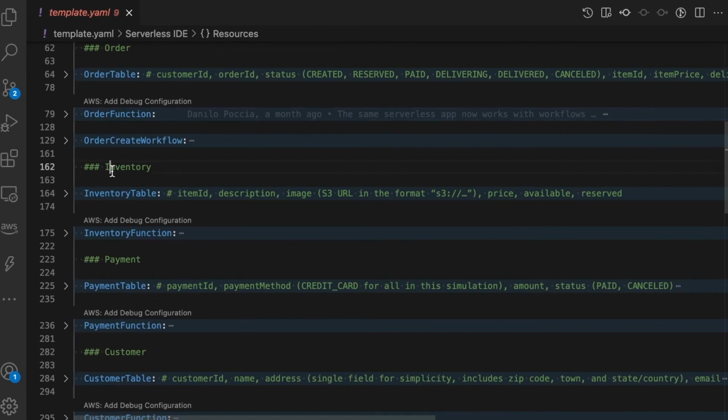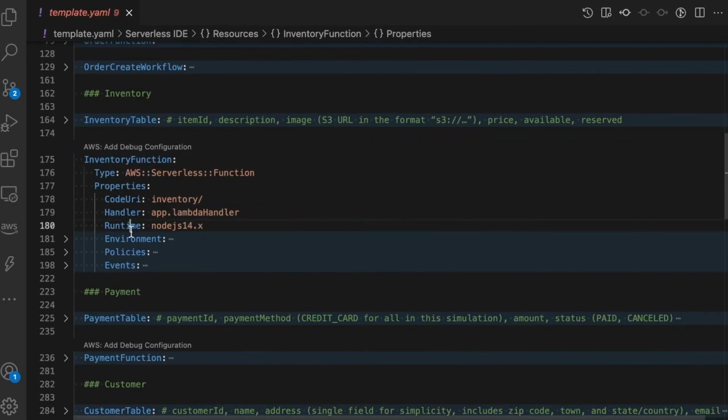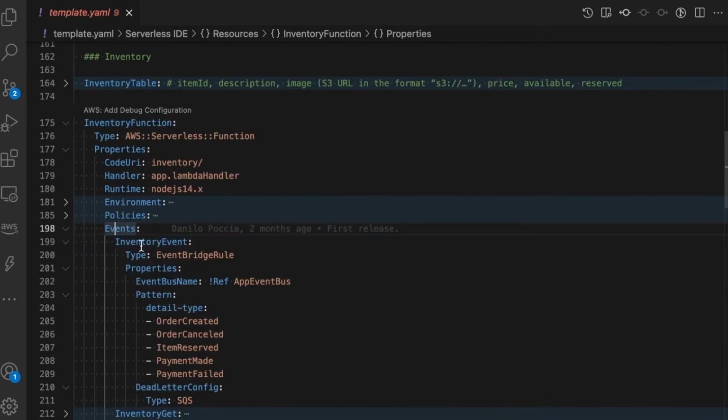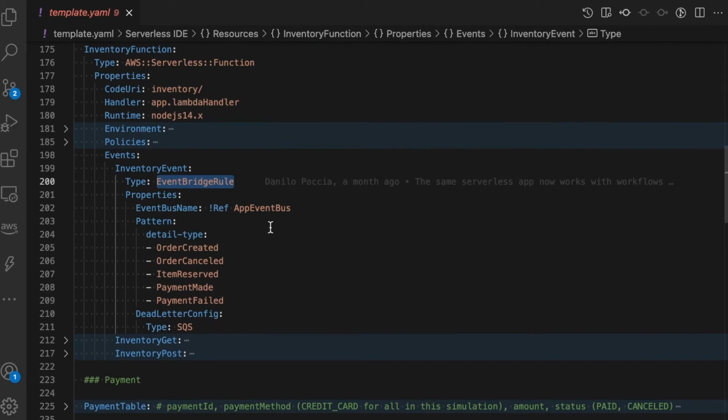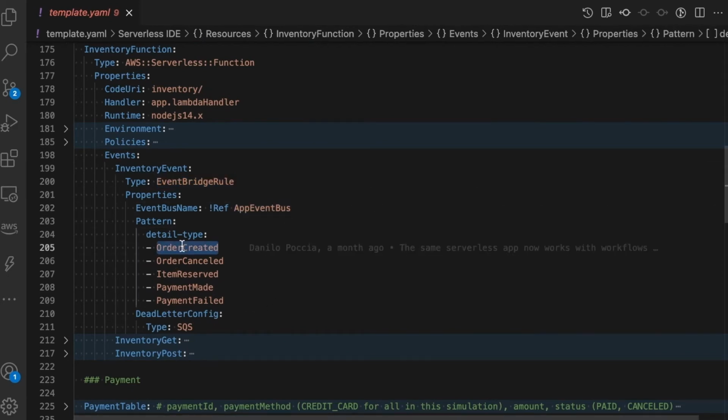Again, in the template YAML, where all our infrastructure is, we go to the inventory microservice, and we can see the inventory function and how this function gets triggered. In this particular case, it will get triggered by an event of the type order created. And there you can see that when you're using SAM, you can also define the triggers of the events if there are rules from EventBridge.